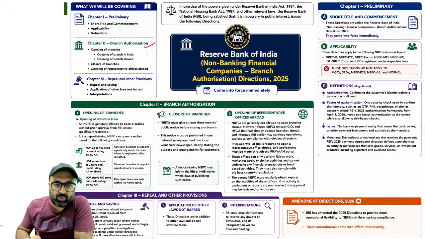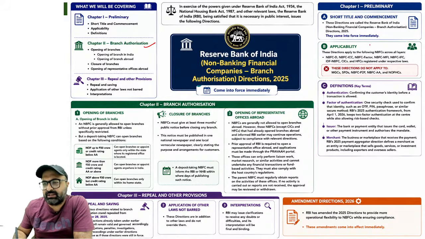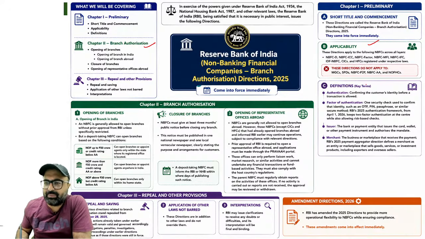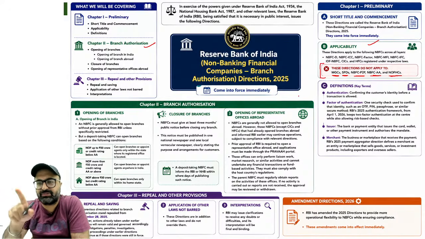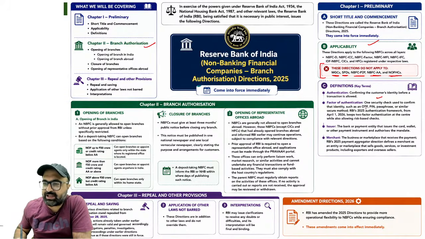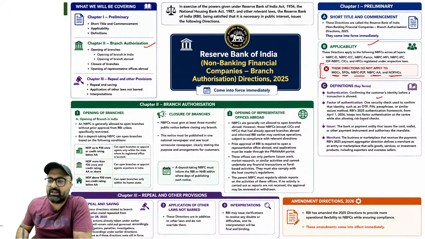What all approvals are required? It has been very clearly mentioned that these directions are applicable on all NBFCs, except NBFCs such as mortgage guarantee companies, standalone primary dealers, NBFC peer-to-peer, NBFC account aggregator as well as NOFHC. For them, these directions are not applicable. Rest all the NBFCs are included. The next point is factor of authentication, one security check used to confirm that identity is done.